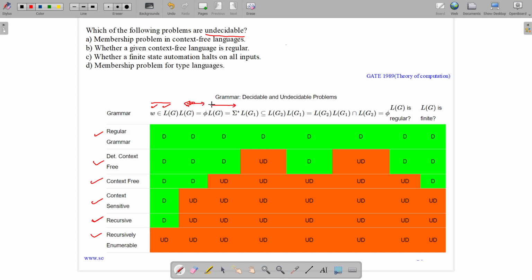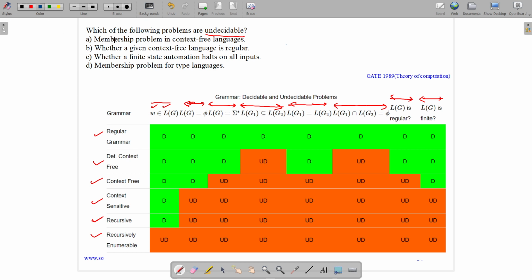It is whether the language equals sigma star, which means it has all the possible strings. It is whether one language is a subset of the other. It is whether two languages are equal. It is whether the intersection of two languages is empty, which means they are mutually exclusive. It asks whether a given language is regular. It asks whether a given language is finite. So let us see the options.